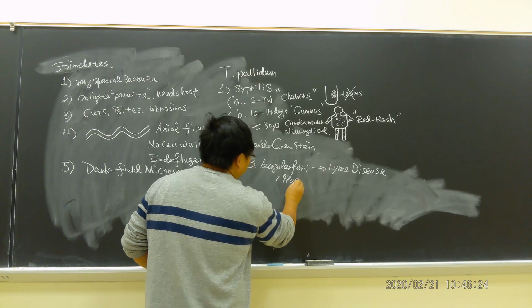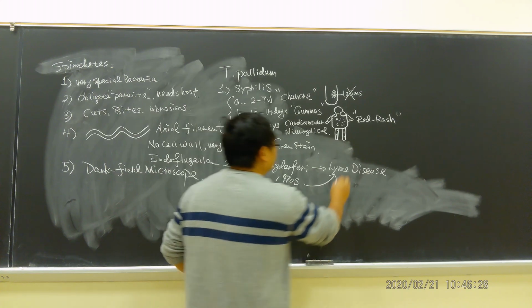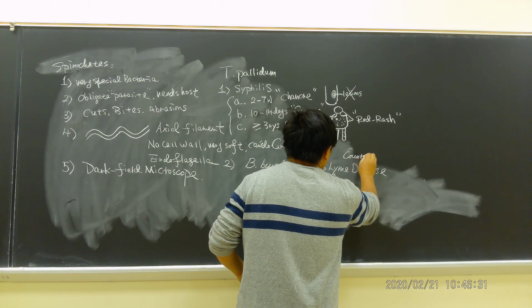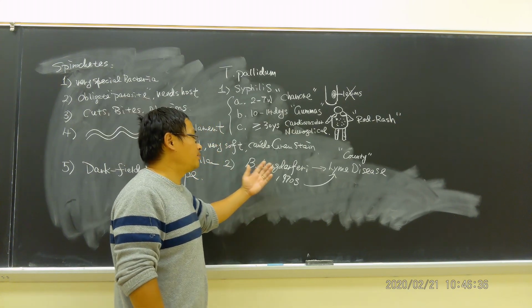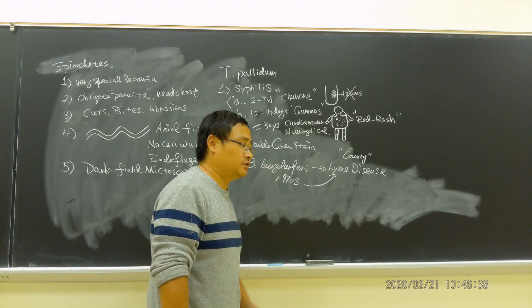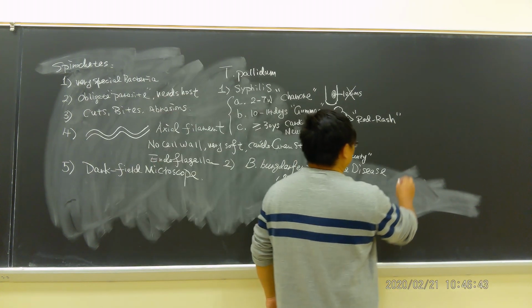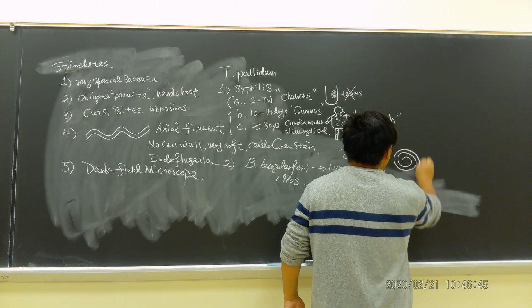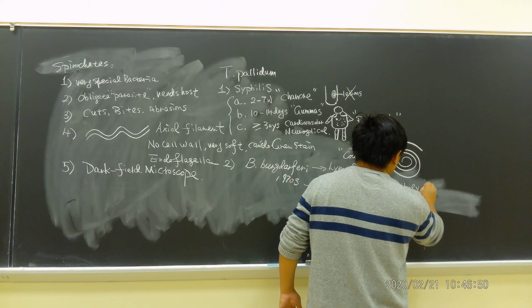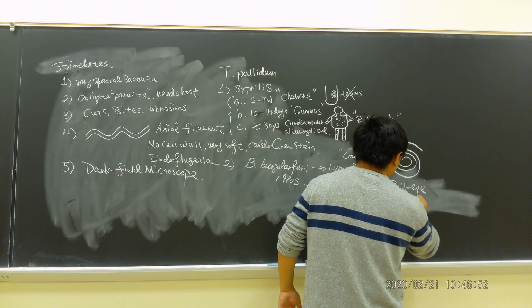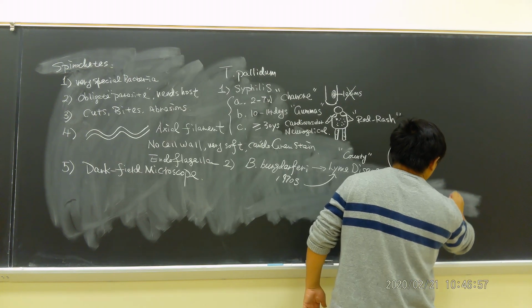And in the 1970s, in Connecticut, a town called Lyme, Lyme County, was the first time they found this disease. That's why we named it Borrelia burgdorferi and they call it Lyme disease. Now, what are the symptoms of Lyme disease? The symptom is you have this, we call it bull's eye, or we call it a target circular rash on the arm.